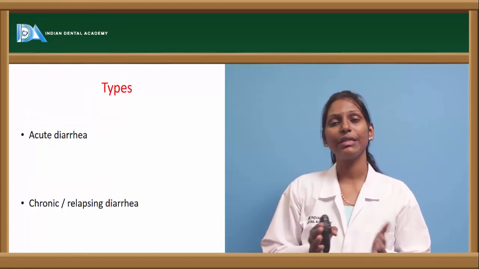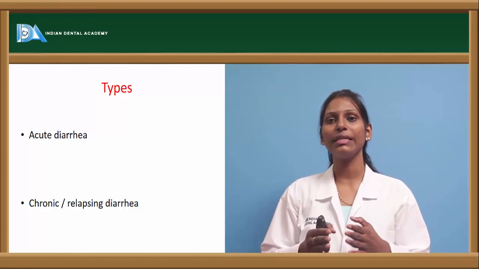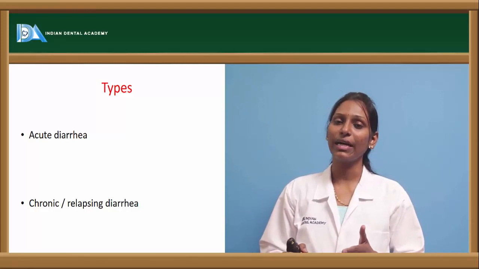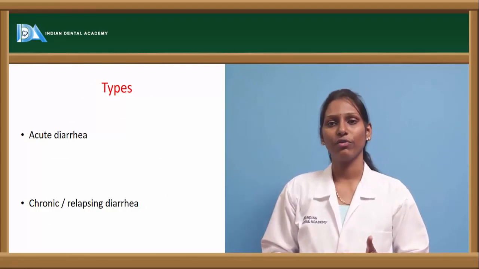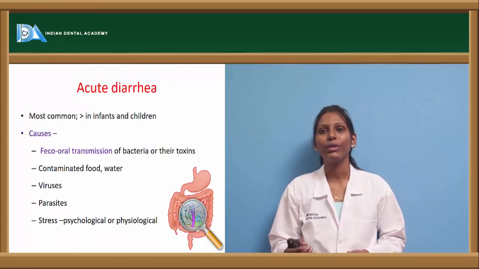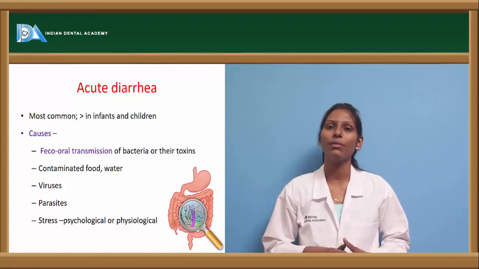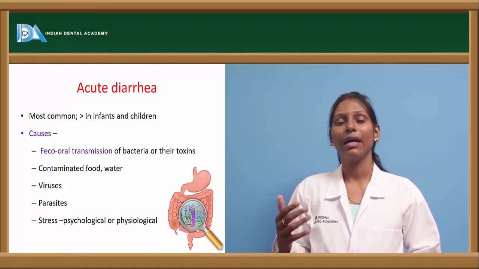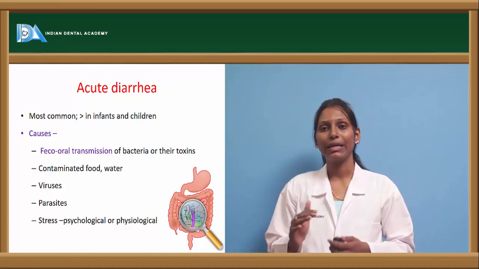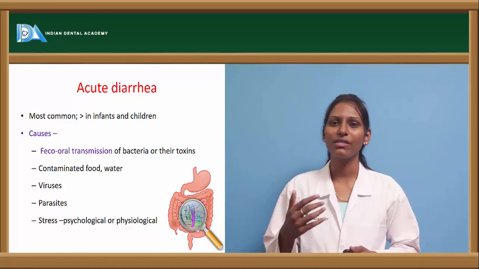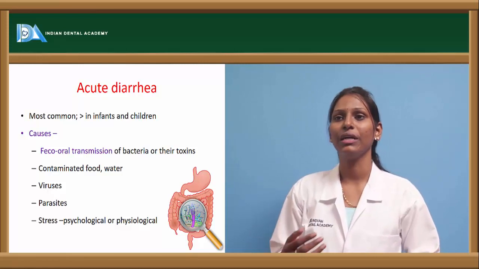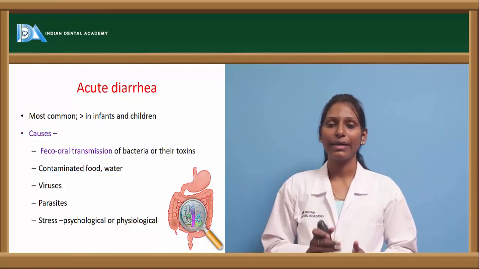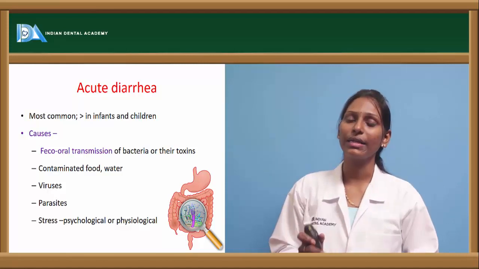There are actually two different types of diarrheas, and most grossly they're defined as acute diarrhea and chronic diarrhea. Chronic diarrhea is also the relapsing type of diarrhea. Now coming to acute diarrhea, it is most commonly seen in younger children, school-going children, infants and adolescents, people who have this habit of eating street food, junk food, etc. And usually the most common cause of this acute kind of diarrhea is fecal-oral contamination.